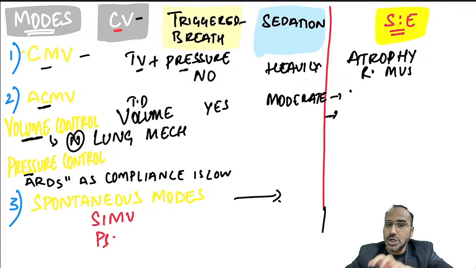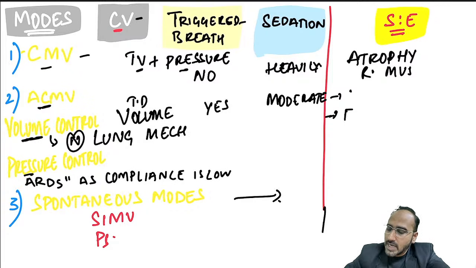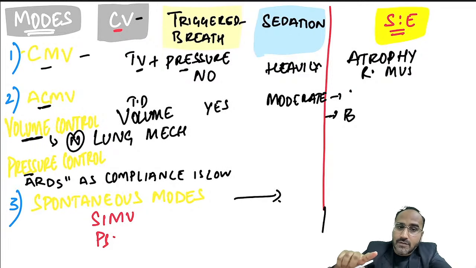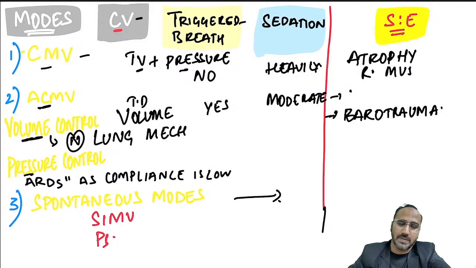Now remember, you are setting a volume, but he has developed a stiff lung. So what will happen now? The ventilator requires more pressure to inflate the lungs. Remember, if you are setting a volume, the ventilator will generate the pressure. Due to that high pressure generated from the ventilator, there will be a risk of barotrauma.